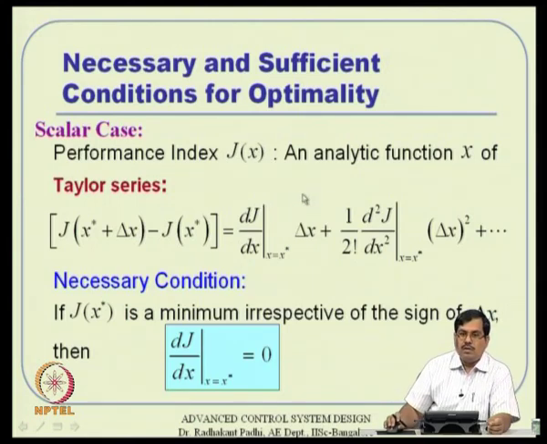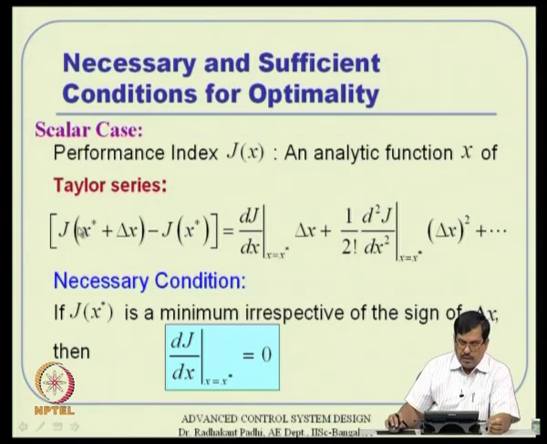And then we are interested in analyzing this function at x star. That means J of x star plus delta x minus J of x star, using Taylor series, I can write it that way. Also remember that Taylor series satisfies a nice convergence condition, where the first term is most dominant, the second is most dominant compared to the rest of the terms, and after the first term goes, the next term becomes most dominant compared to the rest of the terms.